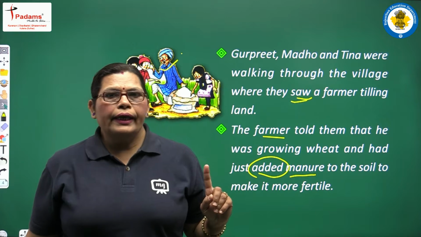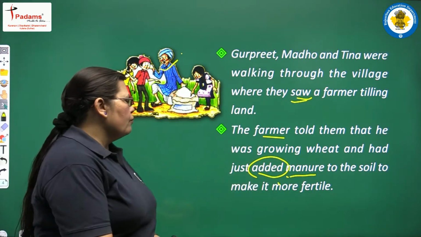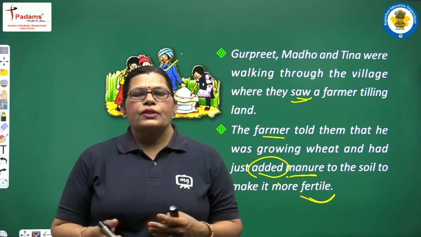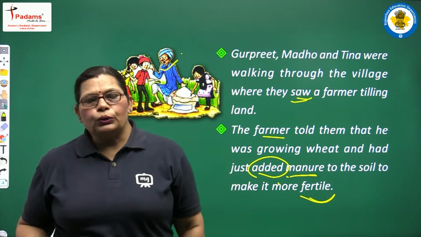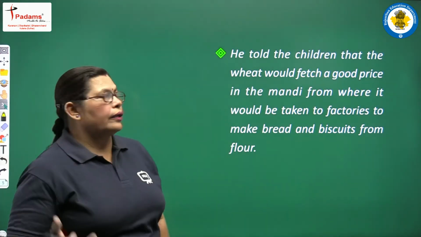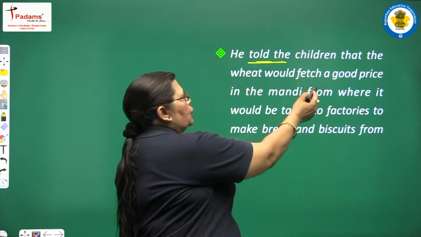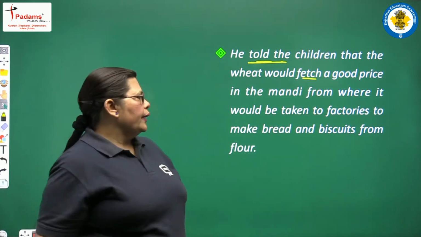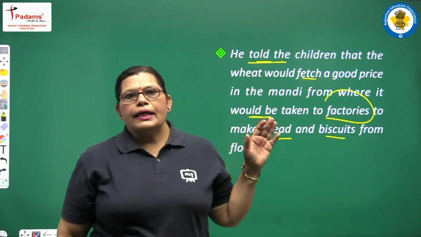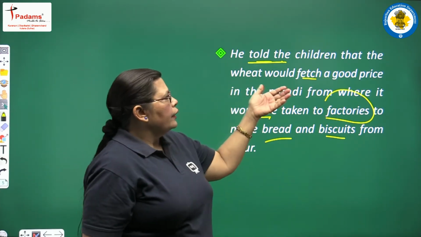The first important thing here, students: what is the important thing added to the soil for making its fertility rate higher? Manure. Yes, this farmer added manure to the soil to make the fertility rate highest, and he told the children that the wheat would fetch a good price in the mandi, from where it would be taken to factories to make bread and biscuits from flour. Yes, this farmer discussed the different activities with the children.